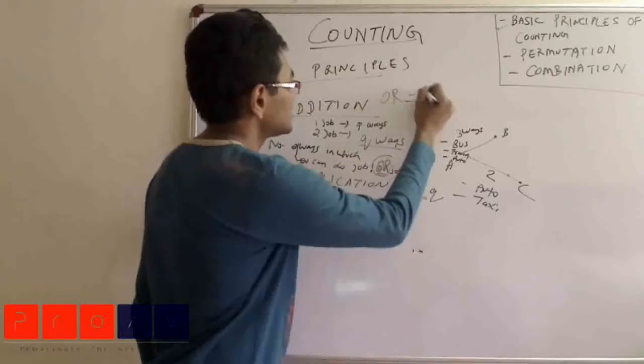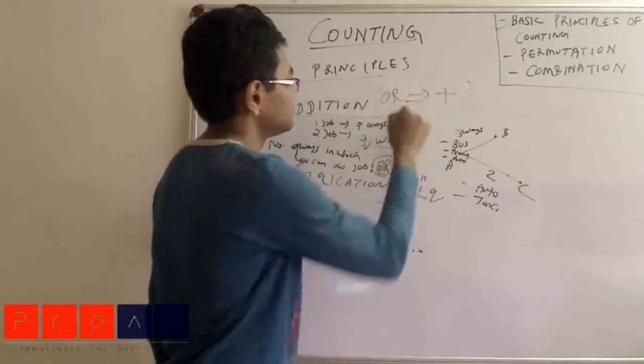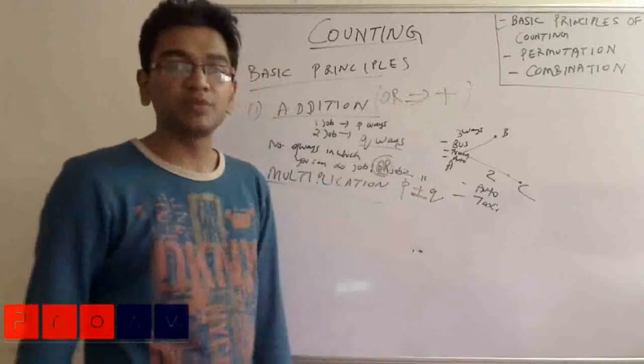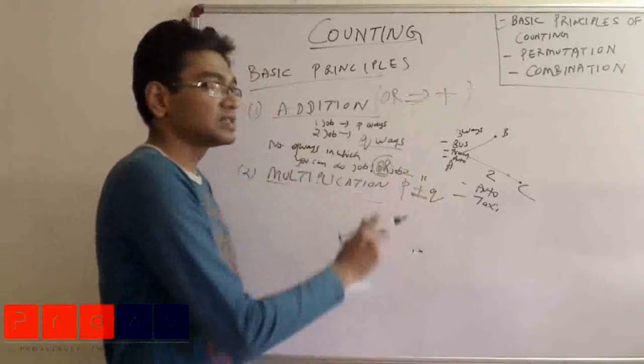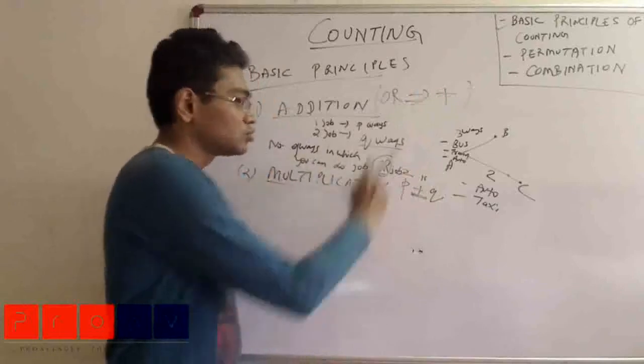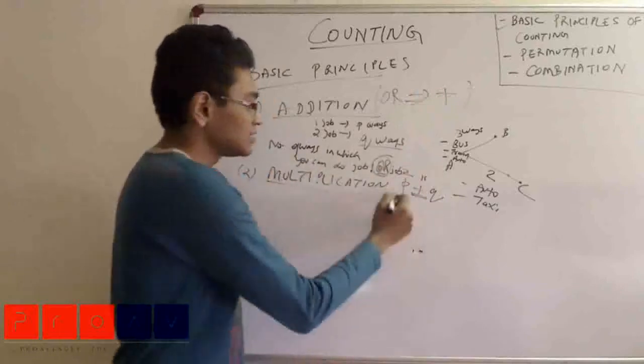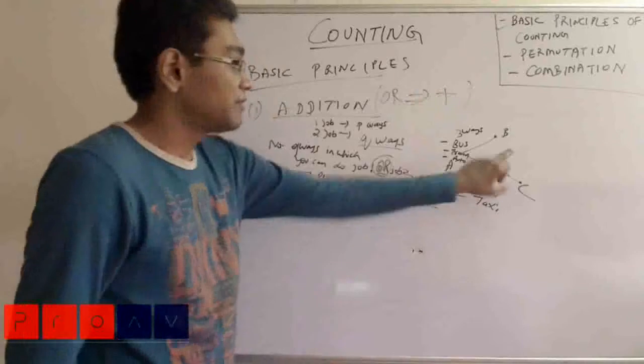OR means addition. This is what the basic principle of addition implies. So the number of ways in which job 1 or job 2 can be done is equal to P plus Q, which is 5 in this case.